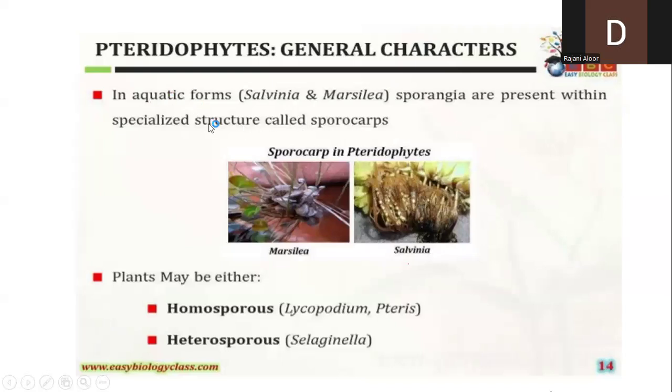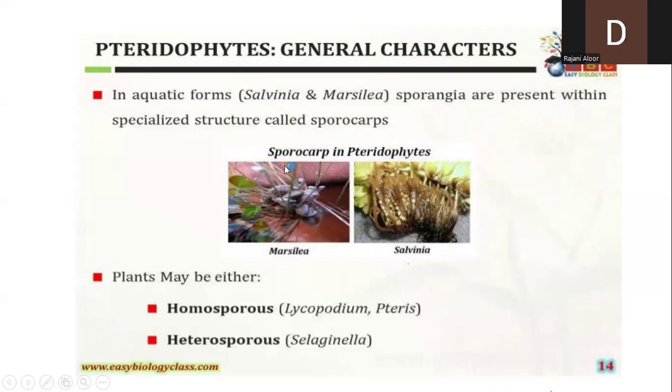Right. You can see here in aquatic forms like Marsilea as well as Salvinia, which are water pteridophytic plants growing in water, the sporangia are present within specialized structures called sporocarps. Please note down these points. Why?